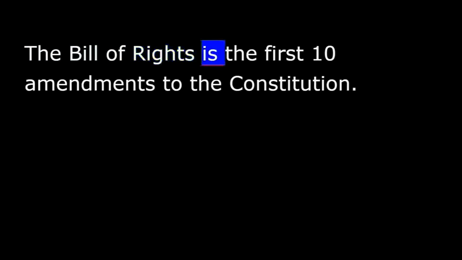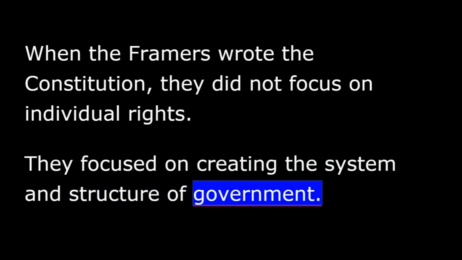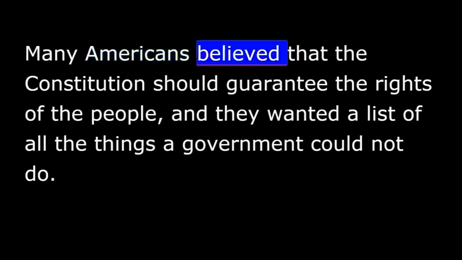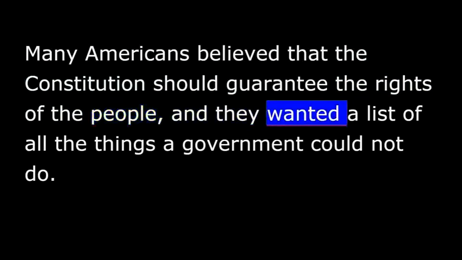The Bill of Rights is the first 10 amendments to the Constitution. When the framers wrote the Constitution, they did not focus on individual rights. They focused on creating the system and structure of government. Many Americans believed that the Constitution should guarantee the rights of the people, and they wanted a list of all the things a government could not do. They were afraid that a strong government would take away the rights people won in the Revolutionary War.